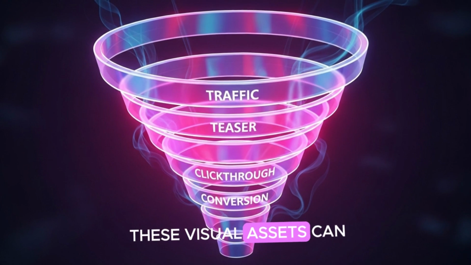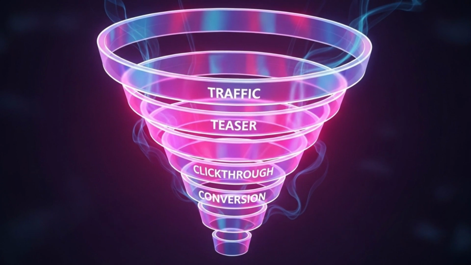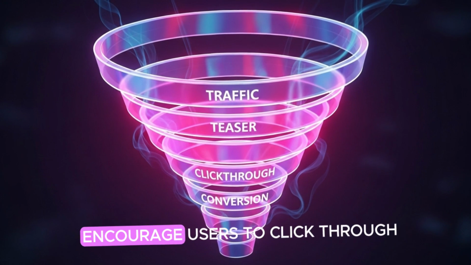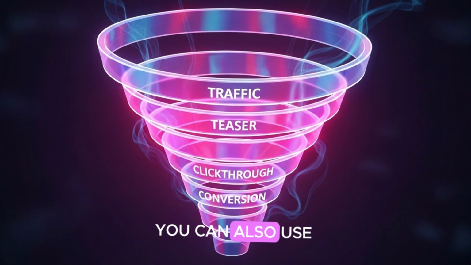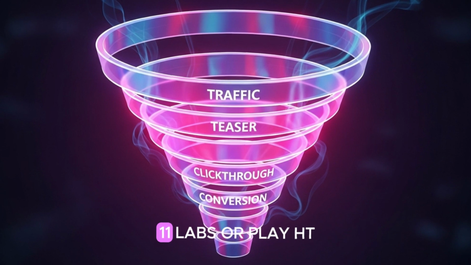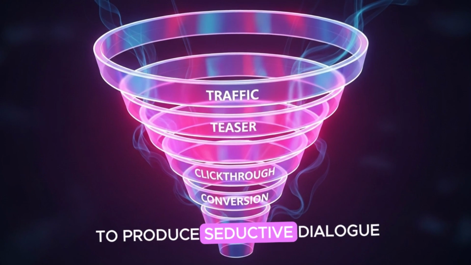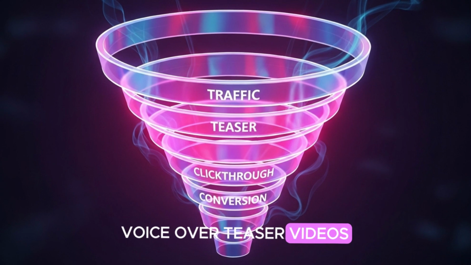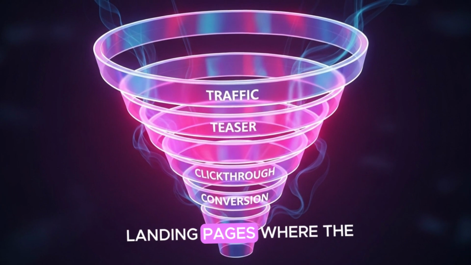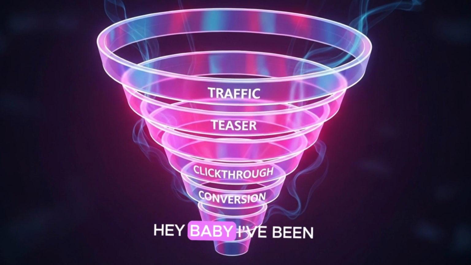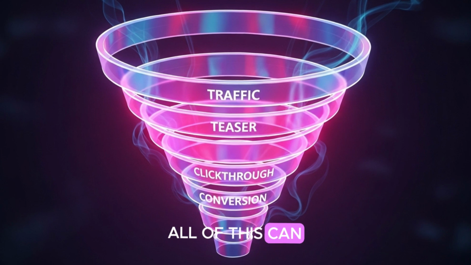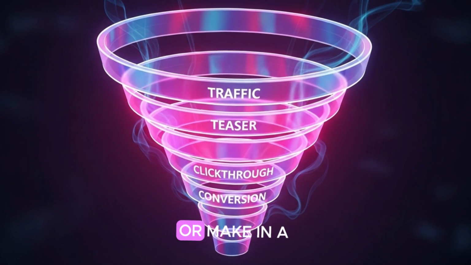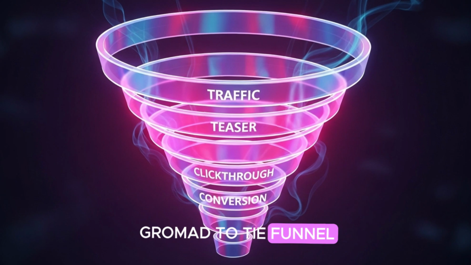These visual assets can populate your teaser funnels, such as blurred thumbnails, cropped bodies, or suggestive GIFs that encourage users to click through. You can also use AI-generated voice from 11 Labs or PlayHT to produce seductive dialogue clips for adult chatbots, voice-over teaser videos, or even voicemail-style landing pages where the user hears, "Hey baby, I've been waiting for you." All of this can be done quickly, especially if you use automation platforms like Zapier or Make, formerly Integromat, to tie funnel steps together.